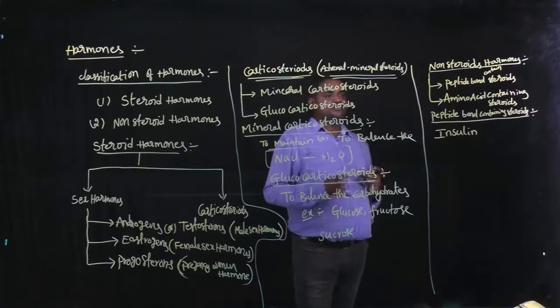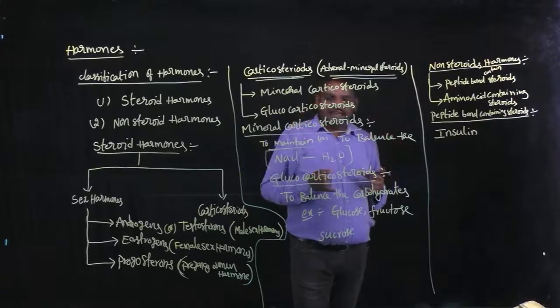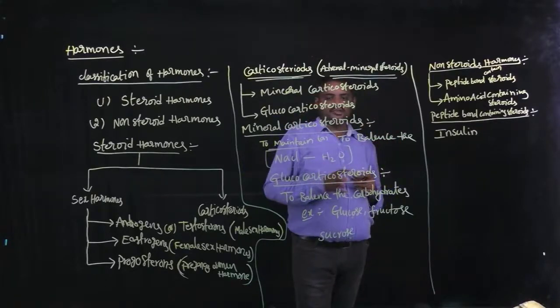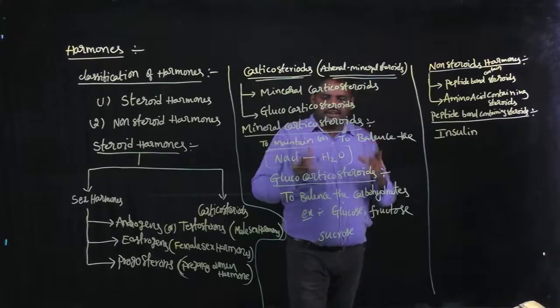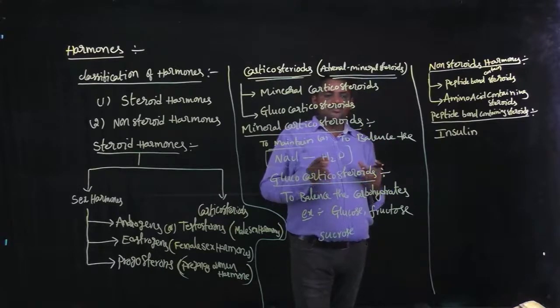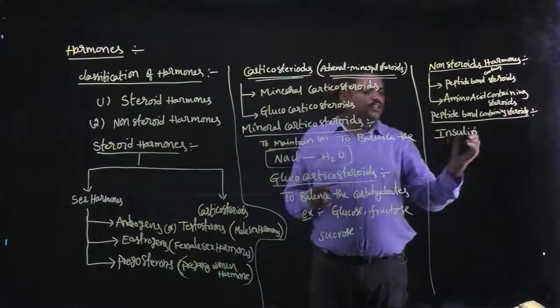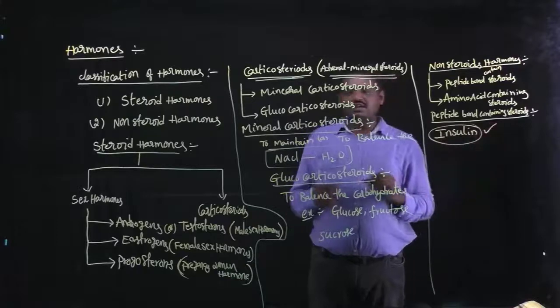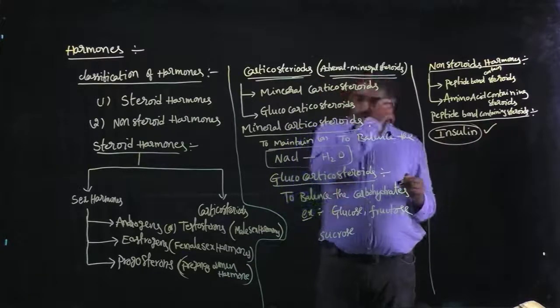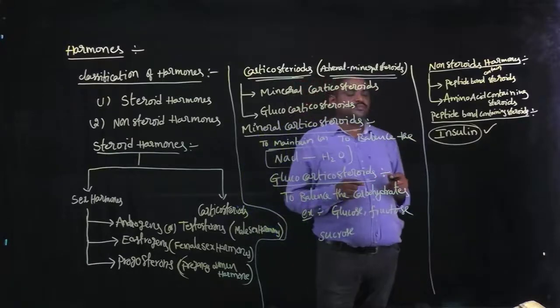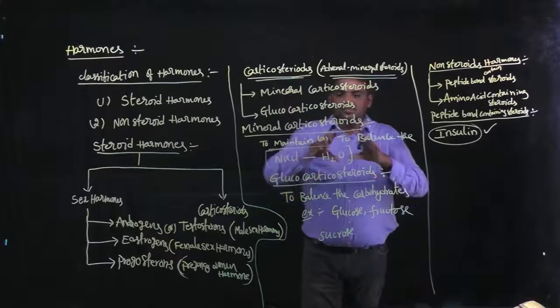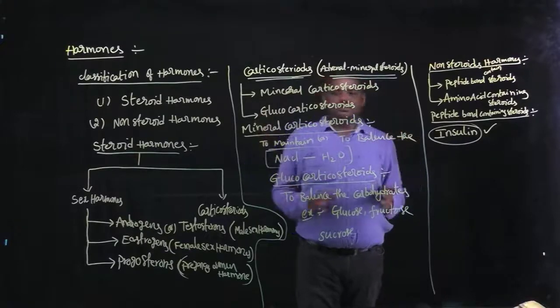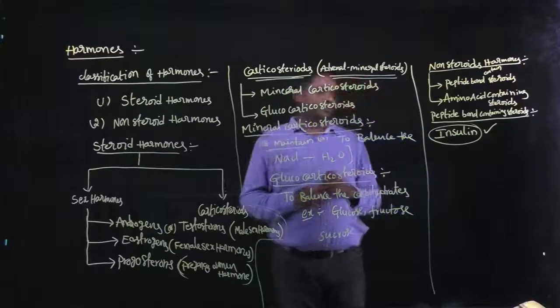Generally, insulin is used to maintain the glucose levels in the human body. If our body does not maintain glucose levels, it creates so many health problems. So in that case, insulin, this type of steroid, is used to maintain correct glucose levels in our body.